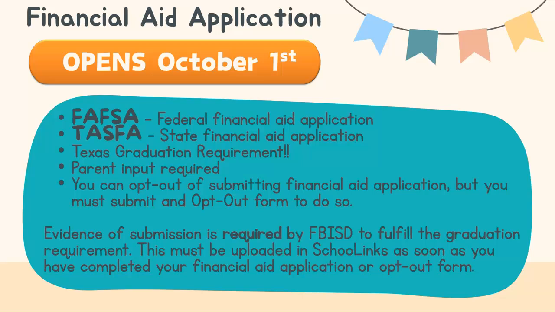Parent input is required, and evidence of submission is also required to fulfill that. You can upload this in Schoollinks as soon as you have completed your financial aid application or opt-out form.